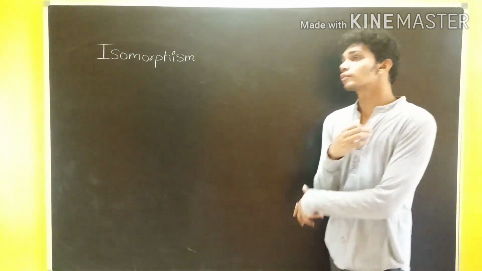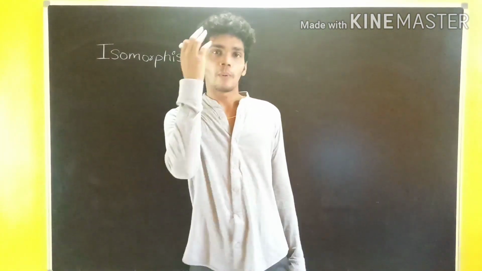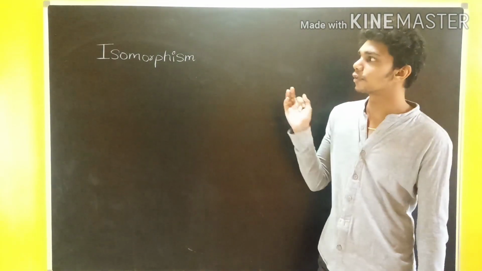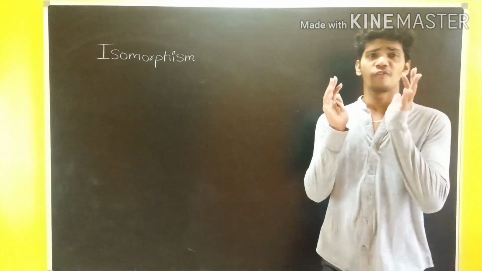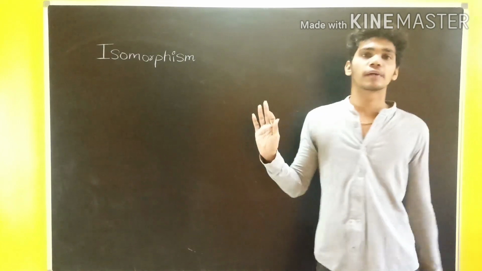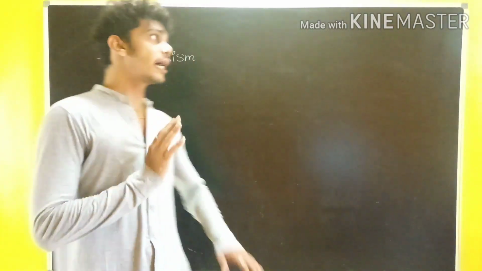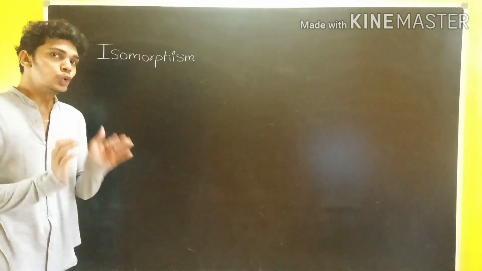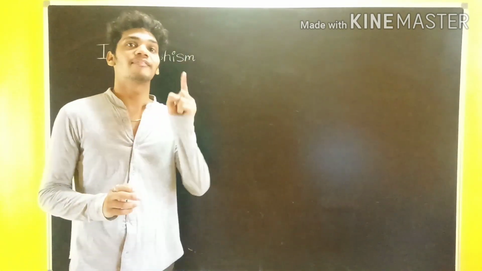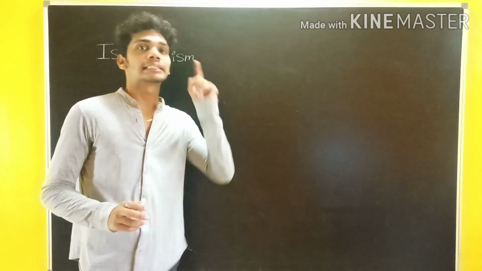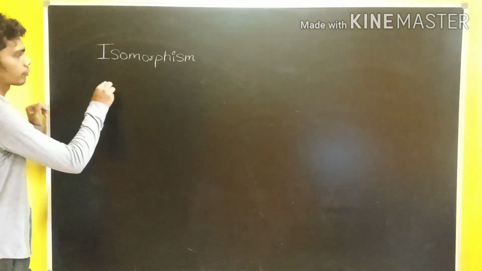In this chapter, we have to study some phenomena. So the first phenomenon is isomorphism. Whenever iso means same, morphism means structure, similarity should be there. So what is isomorphism? Whenever two or more substances have the same crystal structure, they are known as isomorphs.